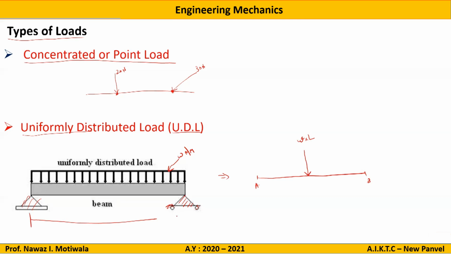Let us say if the length is L, so the value of force will become W into L, and it will be acting exactly at the center of the beam, that is L by 2 from both ends. So what I have done, I have converted this uniformly distributed load into a point load.